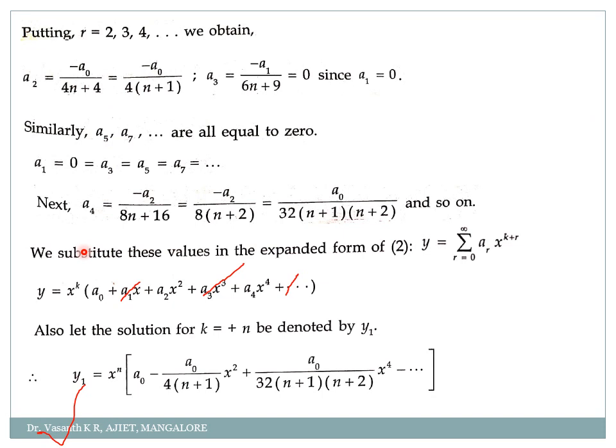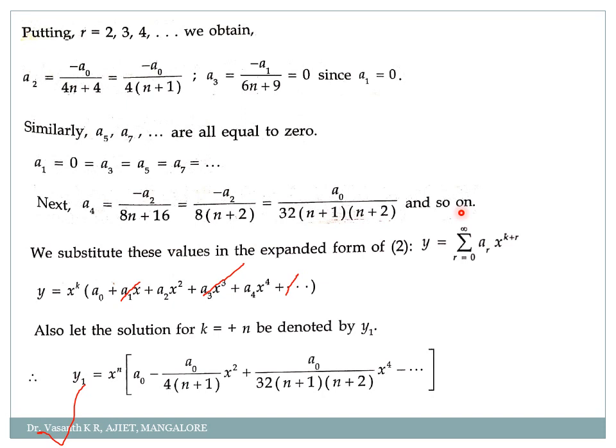Now we'll go for a4. So again substitute in that equation, the previous slide, the equation is there. a4 is equal to minus a2 divided by 8n plus 16 when I take r equal to 4. So I'll get minus a2 divided by 8 times n plus 2. Now we substitute what is a2. a2 is minus a0 divided by 4n plus 1. So minus into minus it will become plus. 8 into 4 is 32, n plus 1 into n plus 2, and so on. Clear?